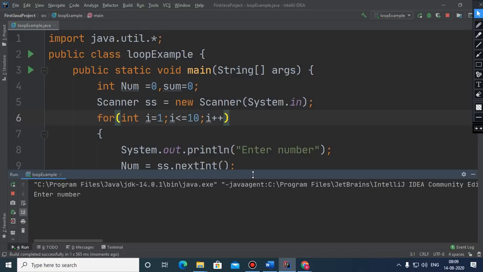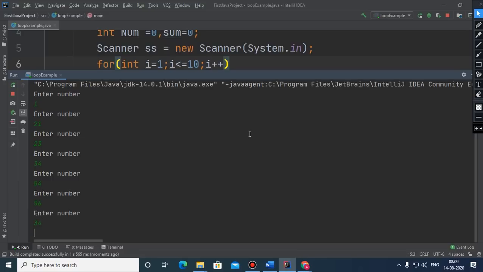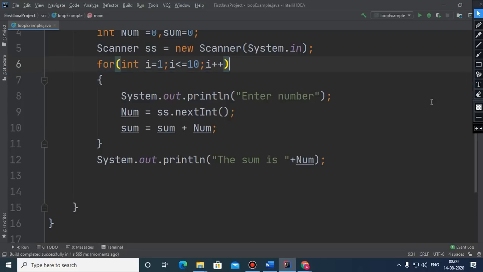So children, just input 10 natural numbers. Suppose we have entered 1, 21, 23, 24, 45, 56, 34, 23, 12, and you can see that the sum is 76. No, it is not correct.